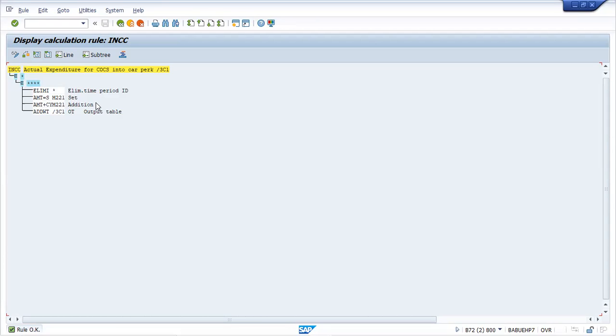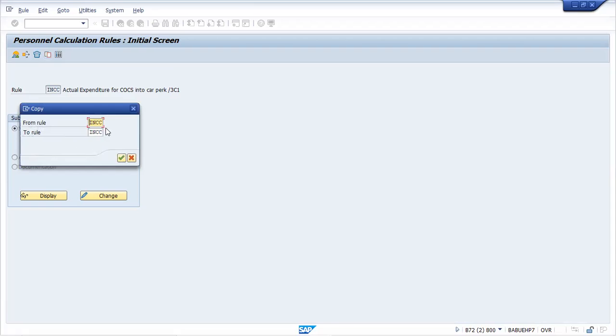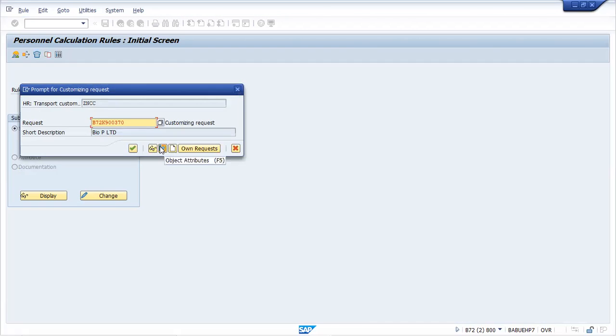Okay, and for the PCR, just go back and simply copy it. There is a copy option. Then you just try the rule ZNCC. If it is not there, then we have to check something else. ZNCC. Okay, so now just click.